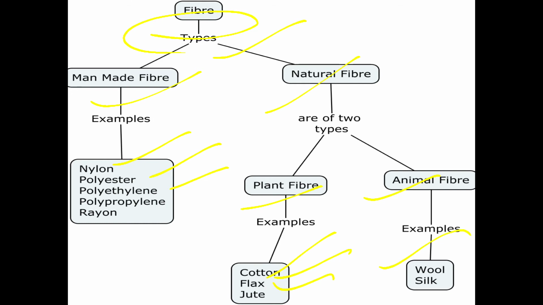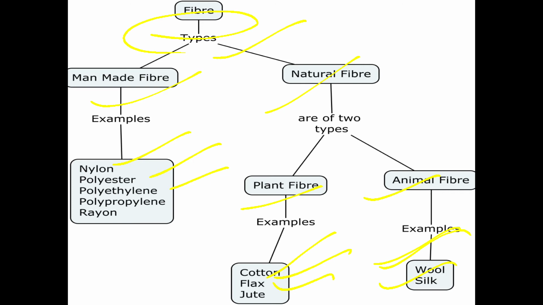And next one, animal fiber. What are the examples of animal fiber? Wool and silk. These are the types of fibers that are made through plants or animals, and artificial fibers like polyester, nylon and so on. Cotton, jute, wool and silk are the different types of fabrics available nowadays in the market. I think you already know all these things, right?